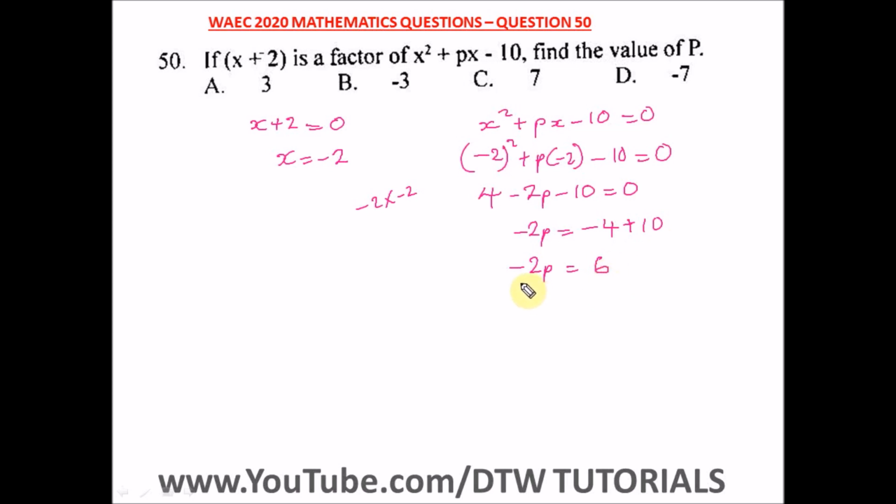So we have 6. Then if you don't understand how your sign rules operate, how to add or subtract or multiply or divide signed numbers, negative and positive numbers, there's a video on our channel on understanding your sign rules, adding and subtracting negative numbers.